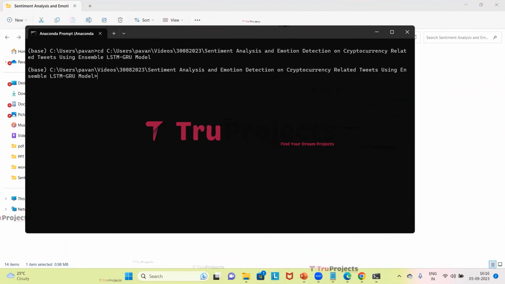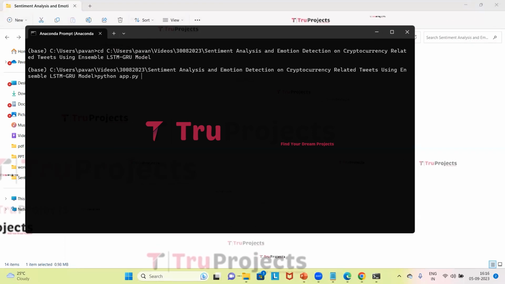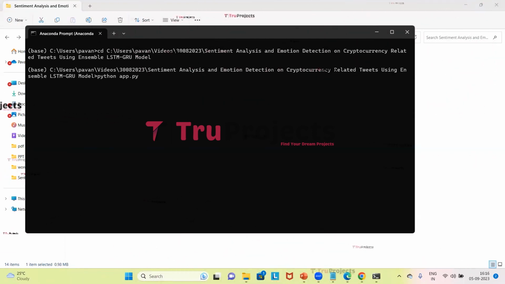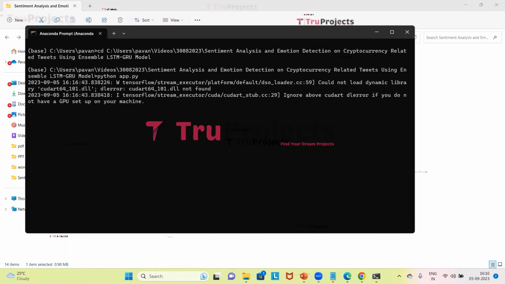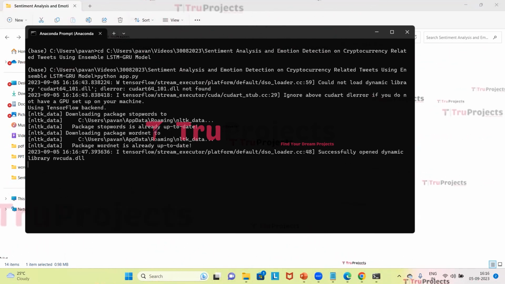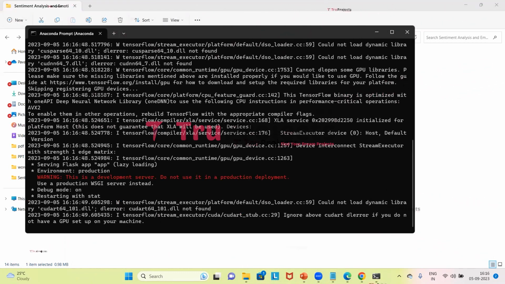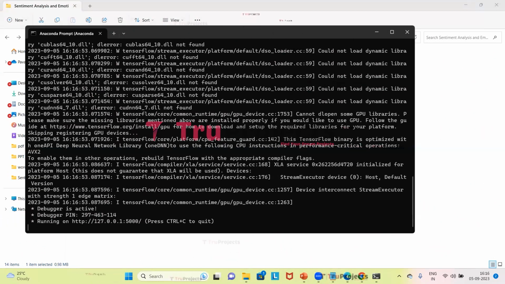Now we will type the python space app.py command. This will compile the app.py file using the command python app.py in the Anaconda prompt. This command will execute the Python script and perform a runtime check for any syntax errors or logical issues. Now we will hit enter. After running the app.py, the Flask framework will host the application locally at the default address, which is 127.0.0.1, which is localhost. Here this is the localhost and this is the port number, unless configured differently.